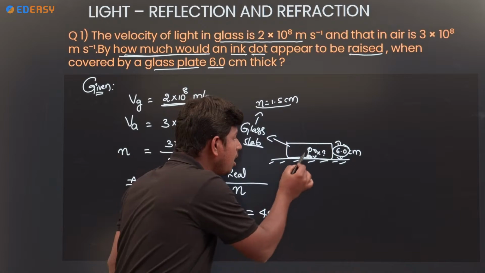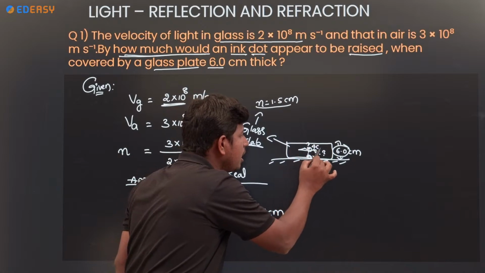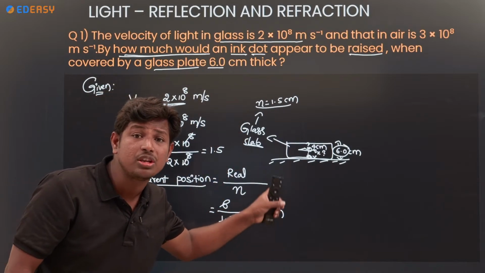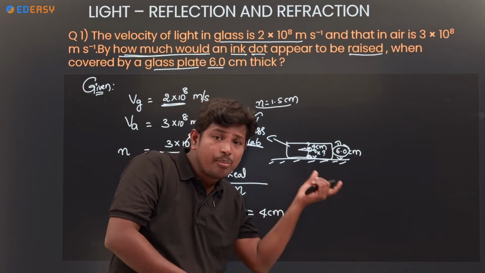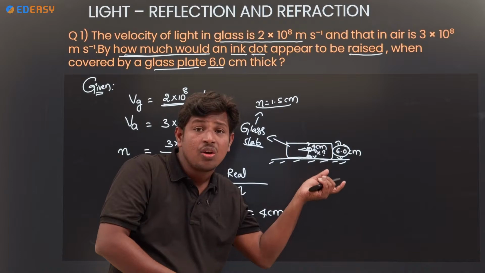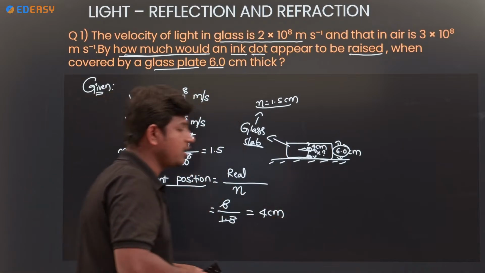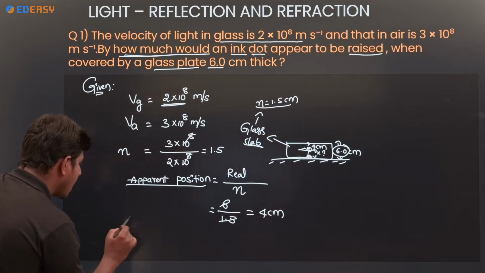Where will it be? It will be at 4 centimeter, the apparent position by using the glass slab. Without the glass slab it is 6 centimeter; by using the glass slab it appears at 4 centimeter. So now the normal shift, if you are seeing like this.